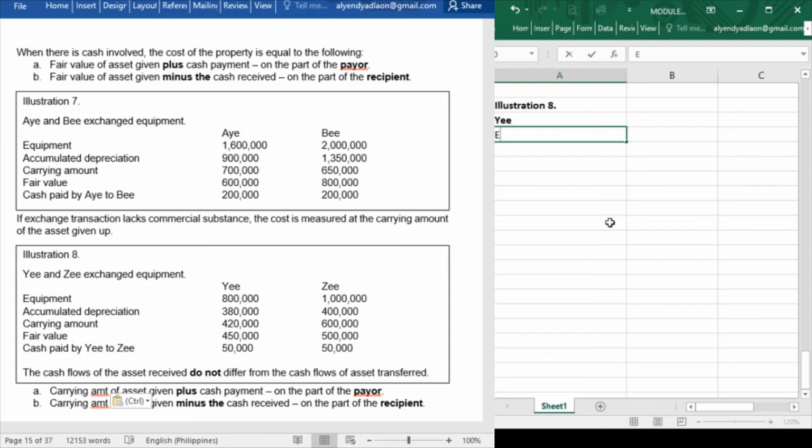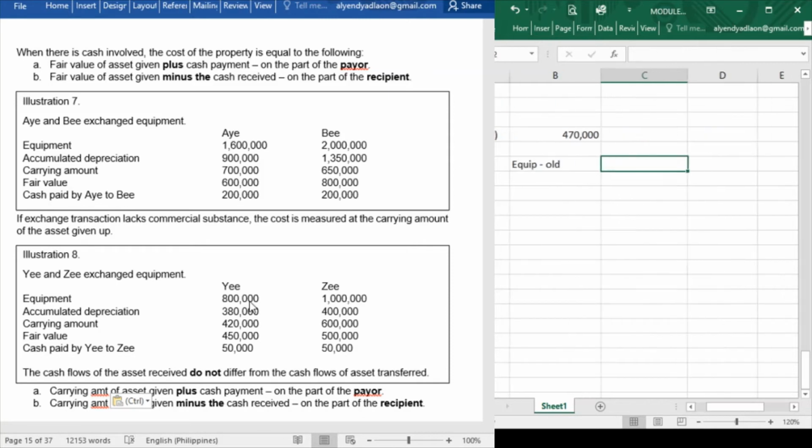So, the same process, debit, equipment new. That is carrying amount of the asset given up plus the cash payment. So how much is the carrying amount of the asset given up by Y? Since Y has an equipment of 800 minus the accumulated depreciation of 380, the carrying amount is 420, plus the cash paid by Y, that is 50. So the equipment new is 470,000.